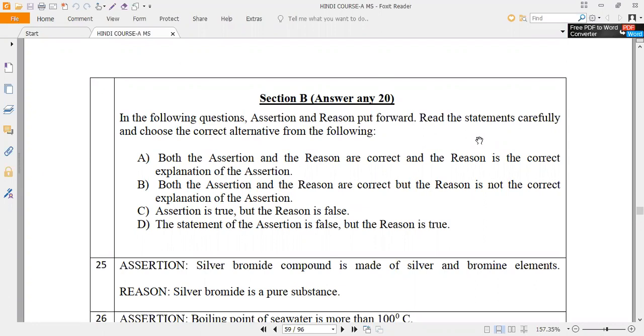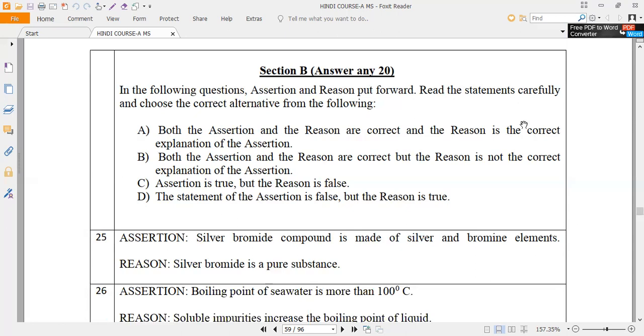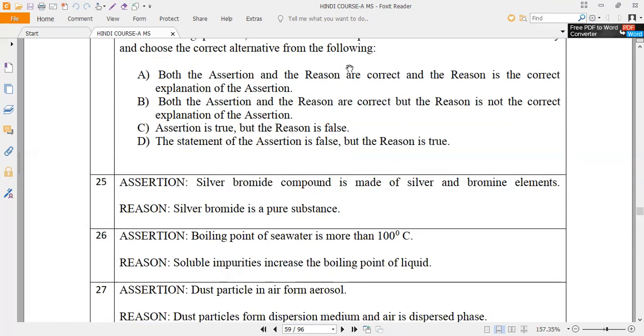What is the question they are asking? Check it, guys. First assertion and reason. Can anybody read the assertion, please? Silver bromide compound is made up of silver and bromine elements, they are saying. So now let us start writing the equation.